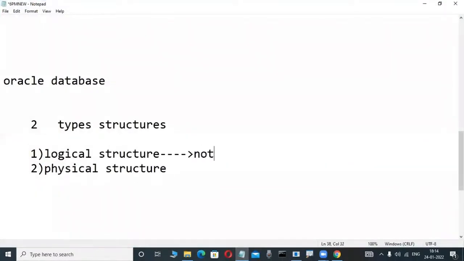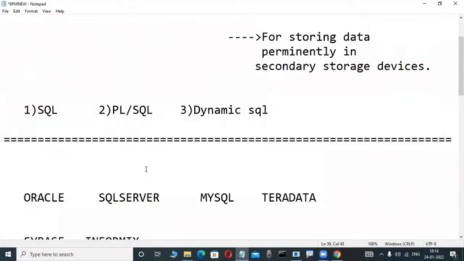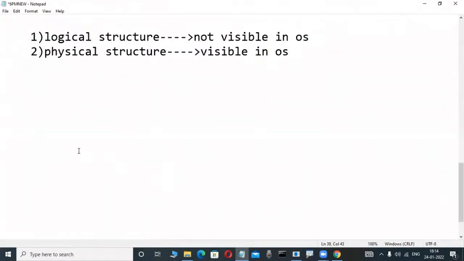A structure which is not visible in the operating system is called a logical structure. A physical structure means whenever we install Oracle, SQL Server, DB2 software, automatically three physical files are created. I told you in previous classes. That's why a structure which is visible in the operating system is also called a physical structure. These are all the things I told in the previous class. Don't worry.